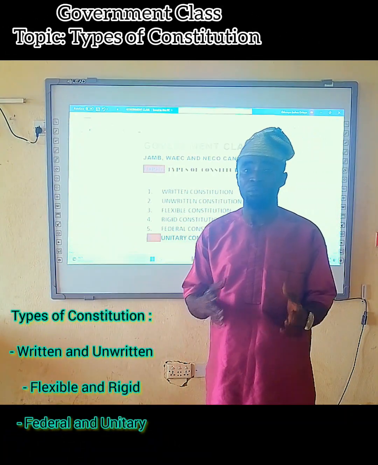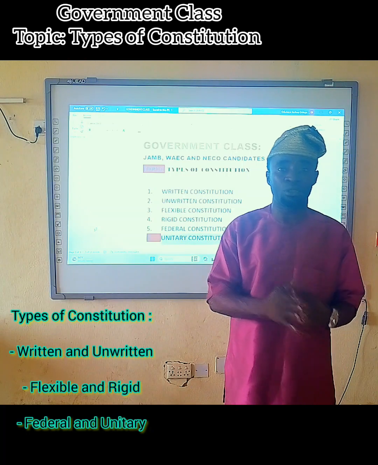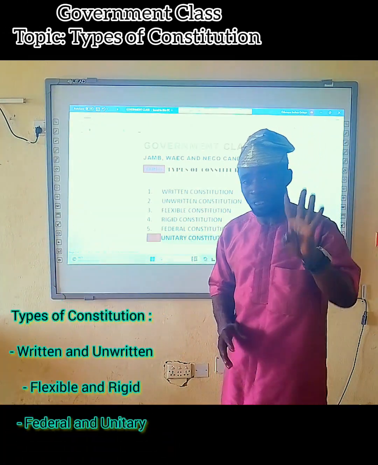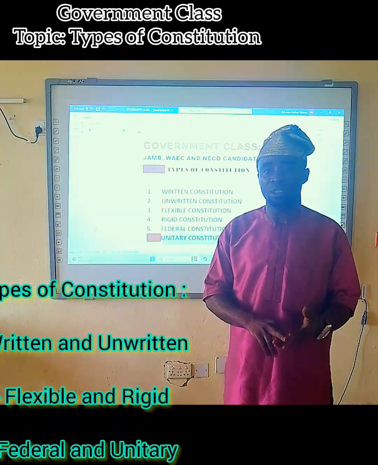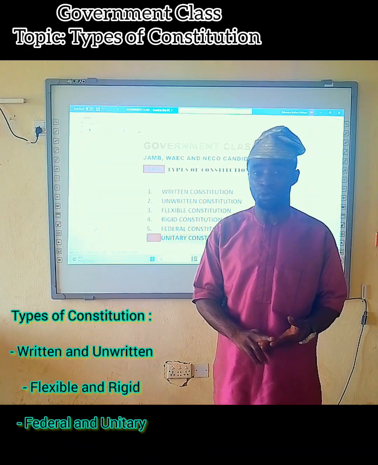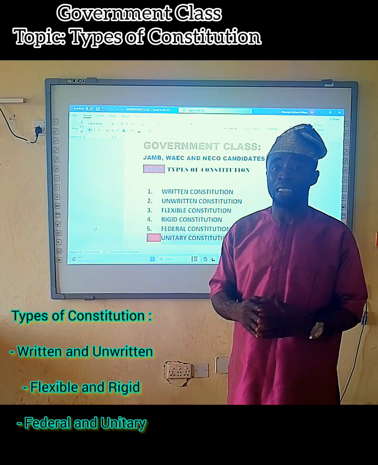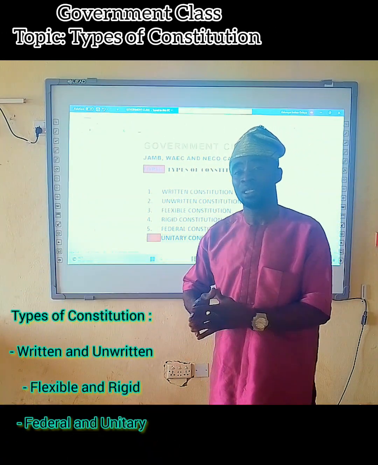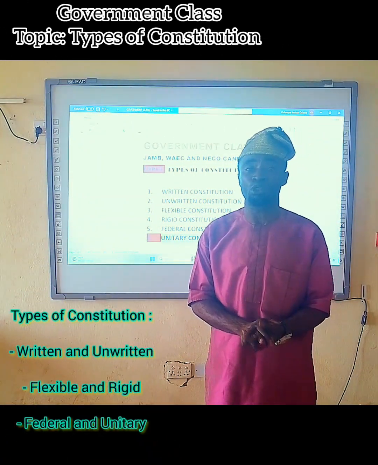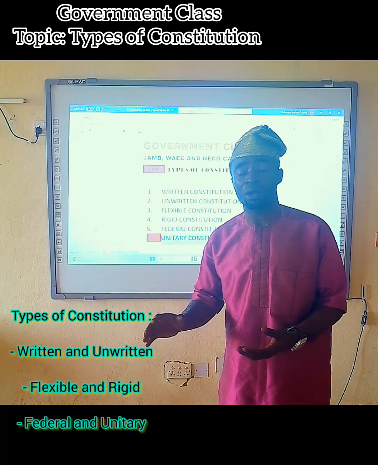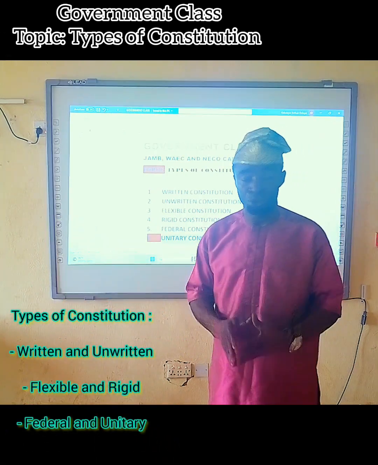According to the JAMB syllabus, students are expected to familiarize themselves with only 4 types: written, unwritten, rigid, and flexible constitution. But because of WAEC and NECO candidates, we are extending this to 6 types of constitution: also the federal constitution and unitary constitution.